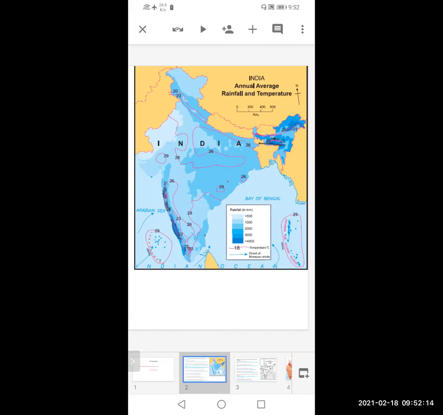So these are the 3 parameters shown in this graph. First is rainfall, the next is the temperature, and then last it is the wind. Okay, so this is the map. Initially when you get the paper, just observe this detail, see the index, try to spot the details in the map. And what is the name of the map? Name of the map is Annual Average Rainfall and Temperature of India. Okay.